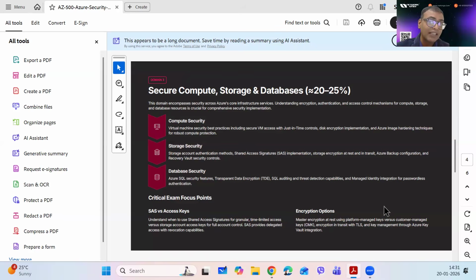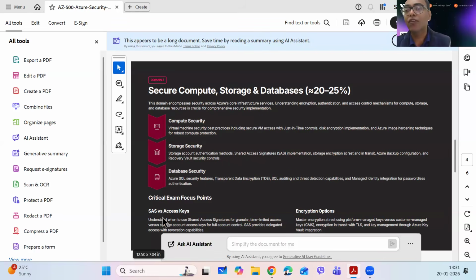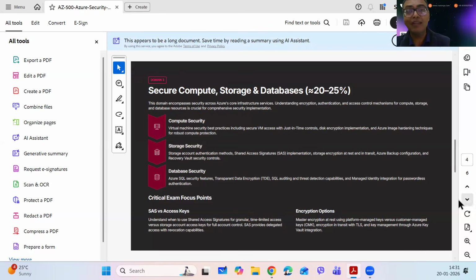We will talk about masking. We talk about encryption, and Always Encrypted. We talk about storage security. We also talk about compute. When we talk about compute security, it's basically your apps and virtual machines. How do we secure them? So, compute security, storage security, database security. Here the focus will be on how we secure your compute, storage, and databases. We are going to learn about SAS tokens, access keys, encryption options, masking, unmasking, and various other topics in this study area.